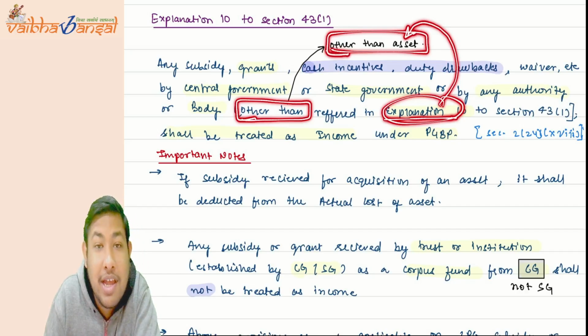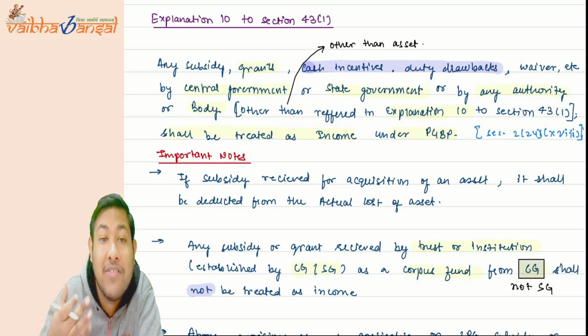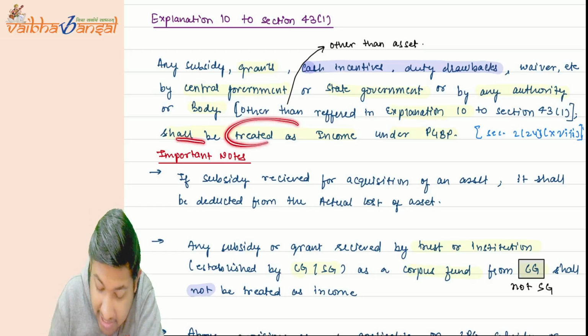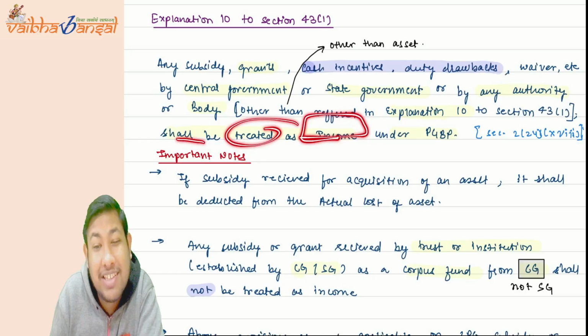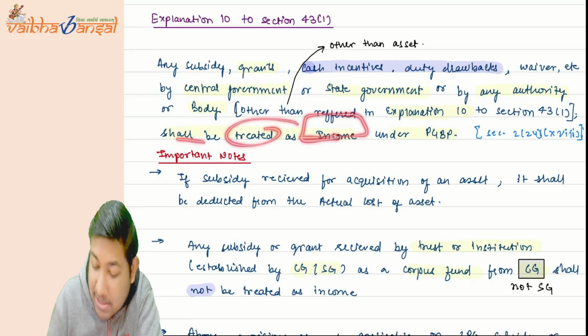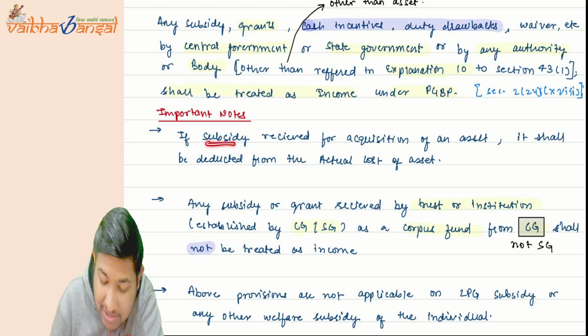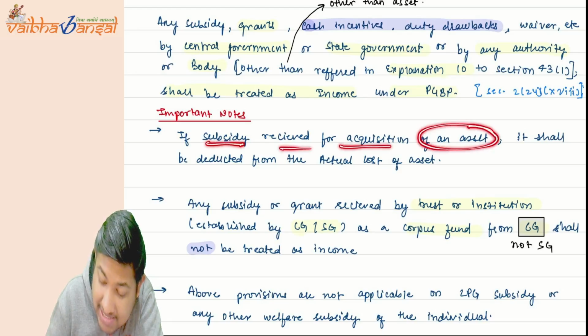If any subsidy, grants, cash incentive, duty drawbacks are given other than for assets, it shall be treated as income. So all subsidies other than for assets are going to be treated as income and will be taxable under the head PGBP.